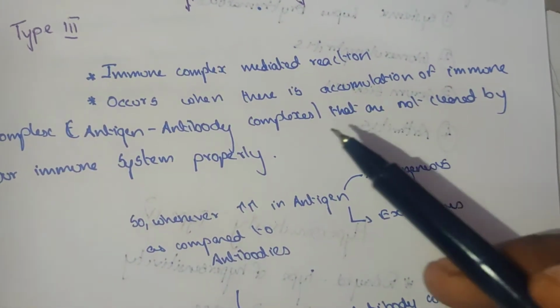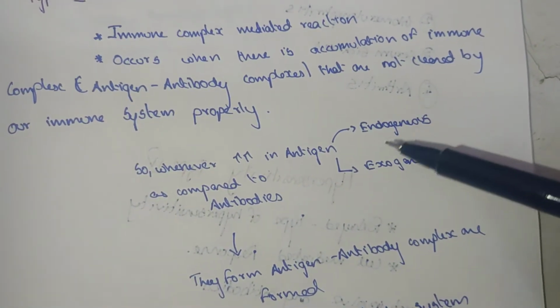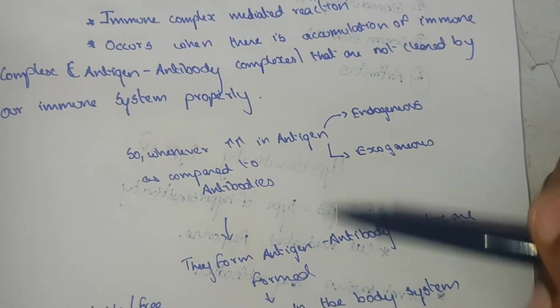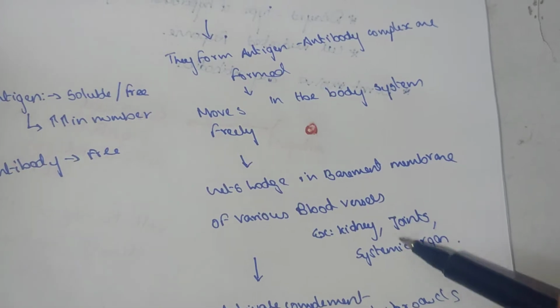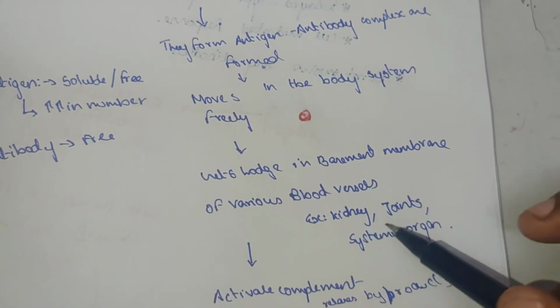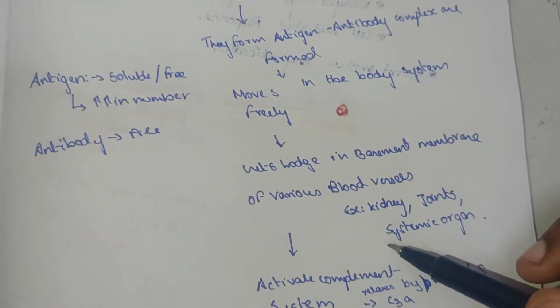The main thing to remember is there is an increase in antigen, so there is a formation of antigen antibody complex. This is entrapped or lodged in the blood vessels like kidney, joints as well as systemic organs, and this activates the complement system.